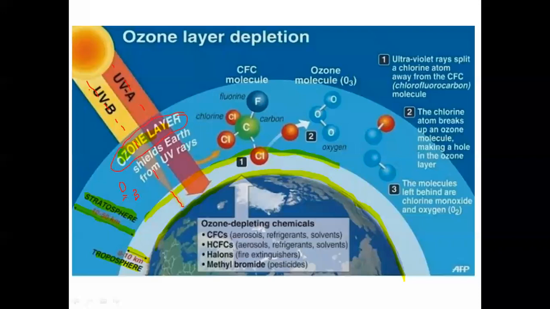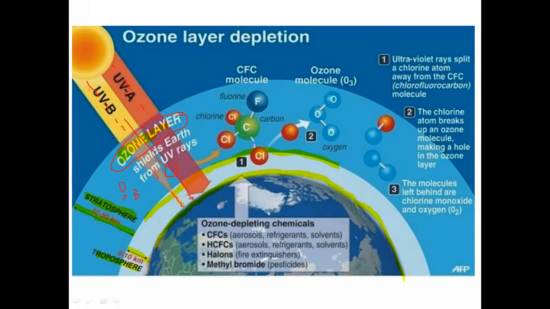So there may be chances of a hole in that stratosphere, and if there is a hole in the stratosphere, then whatever ultraviolet radiations there are will directly come onto the Earth's surface, and that ultraviolet radiation will have an adverse effect on human beings as well as nature available on the Earth's surface.